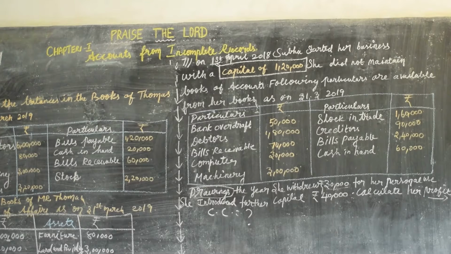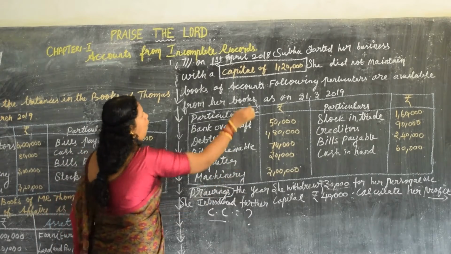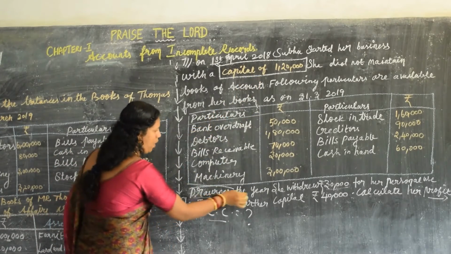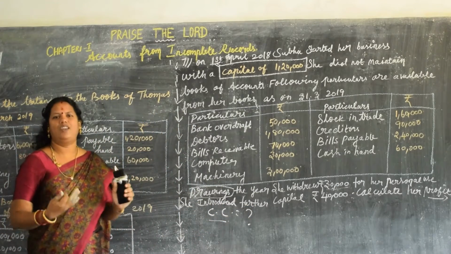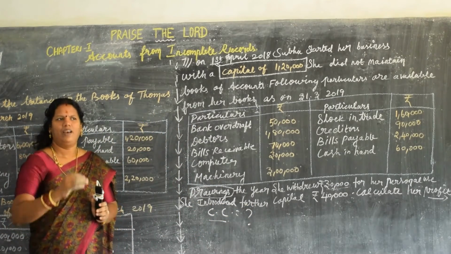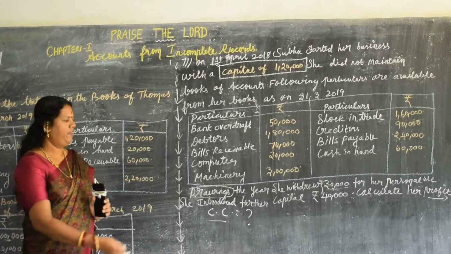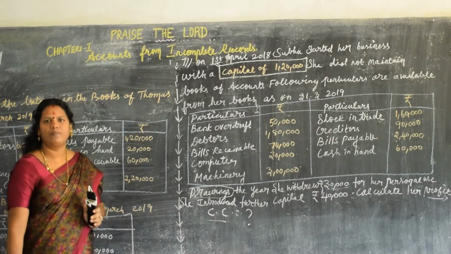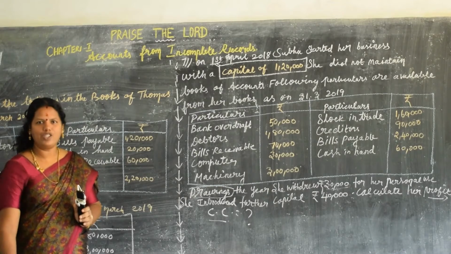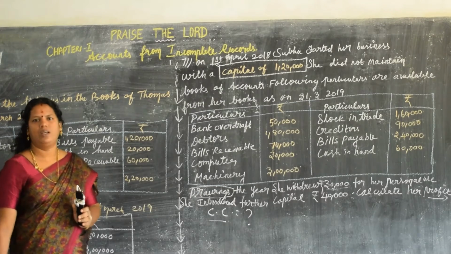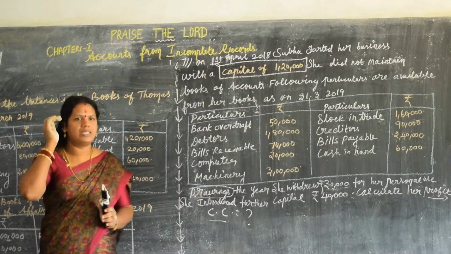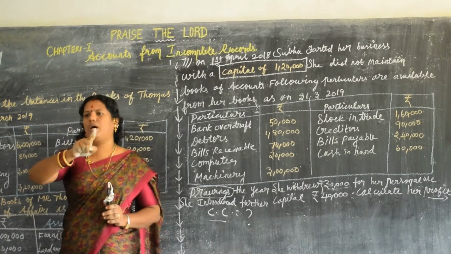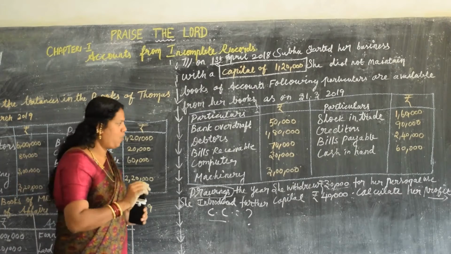From the capital, we will get the closing capital. Opening capital is there. Drawings is there. Introduced is there. Is there any difficulty? No. Follow the procedure, we will derive an answer. I'll give you 2 minutes. Check it out. Keep in mind, when the statement of affairs is prepared, the balance sheet should come. In the balance sheet, what are you going to write?